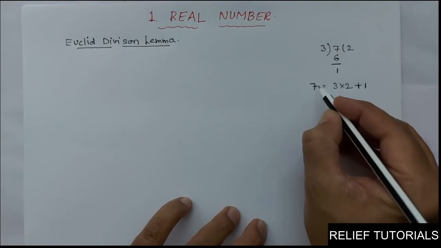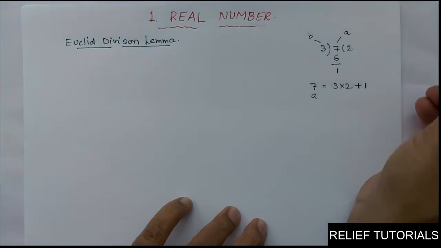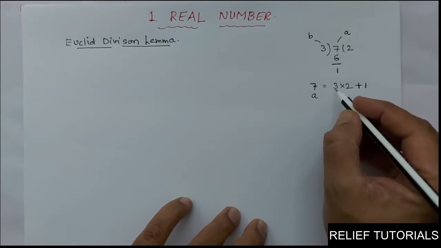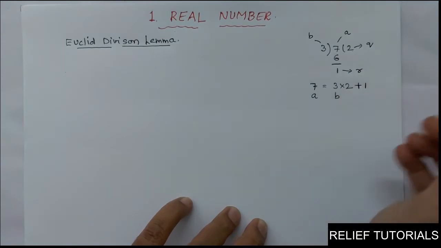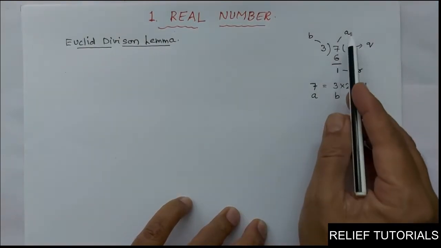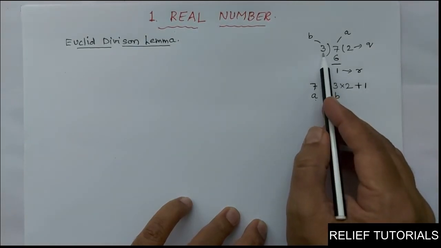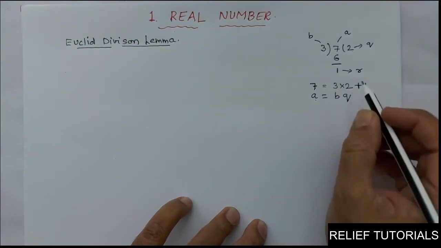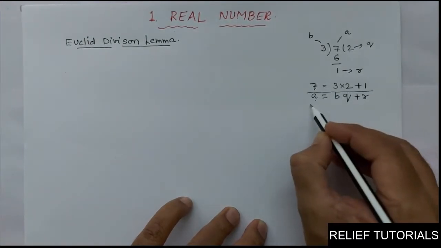This 7, let me say, is A, and the divisor 3 is B. This 2 is called Q, and this 1 is called R. So the positive integer A is equal to the divisor B times Q plus R. So A is equal to BQ plus R.